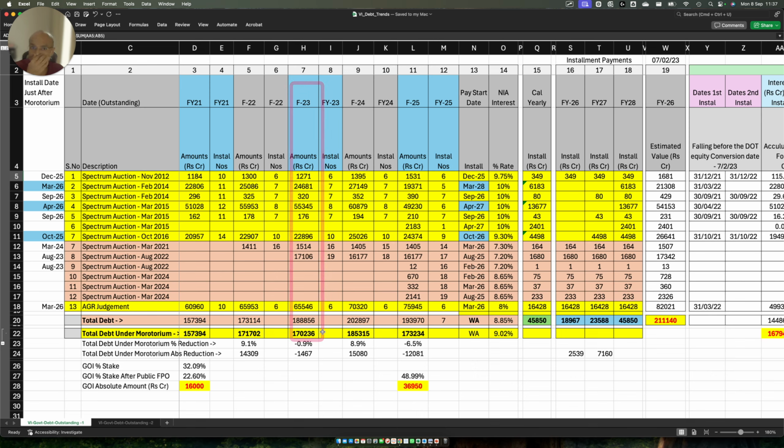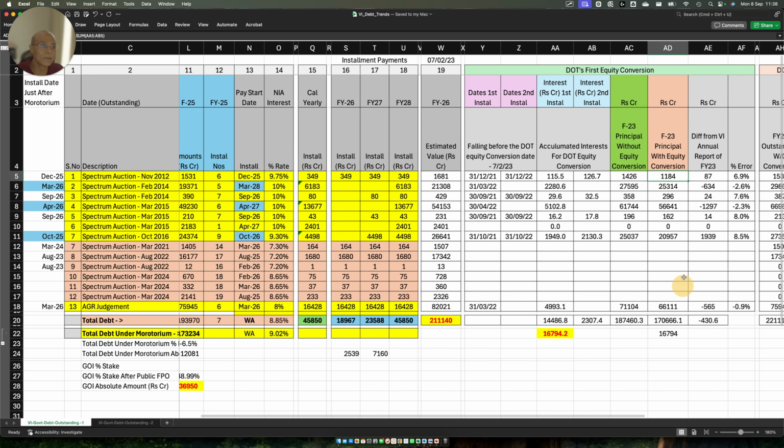And how do I calculate how this number gets translated to this number in FY23? I can do it very easily because I know this interest amount. I can extrapolate the FY23 principal assuming no conversion took place, as if the conversion had not happened.